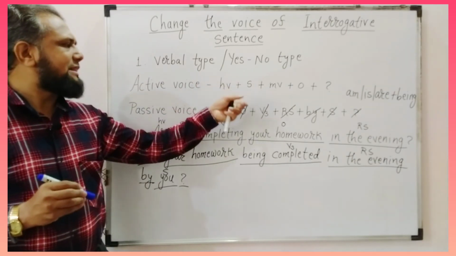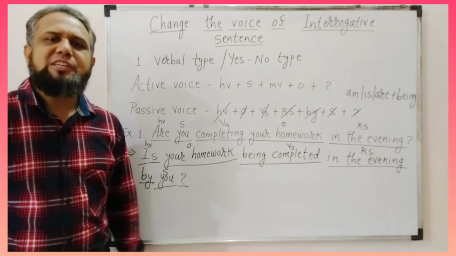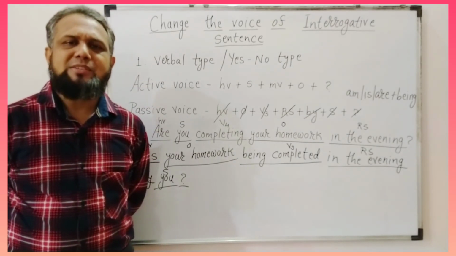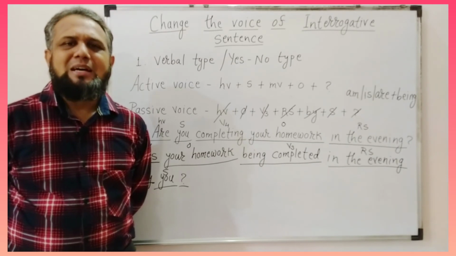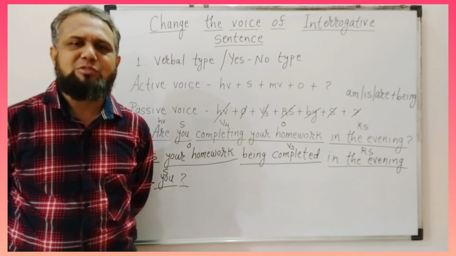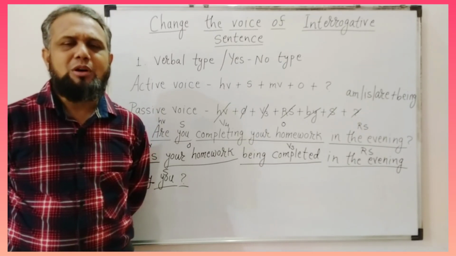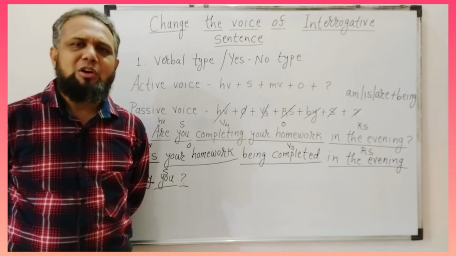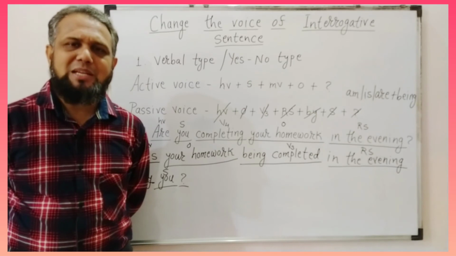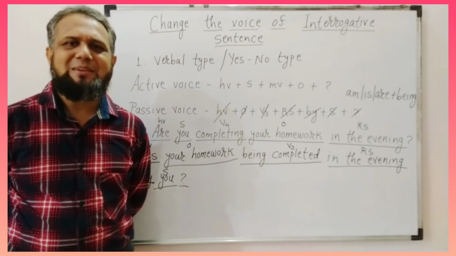So by following these formulas we can transform the verbal type or yes no type interrogative sentence from active to passive voice. So I think you have got the concept of transforming the verbal type interrogative sentence from active to passive voice. In the next video we will see the transformation of WH type interrogative sentence from active to passive voice. Okay, so have a nice day. Thank you.